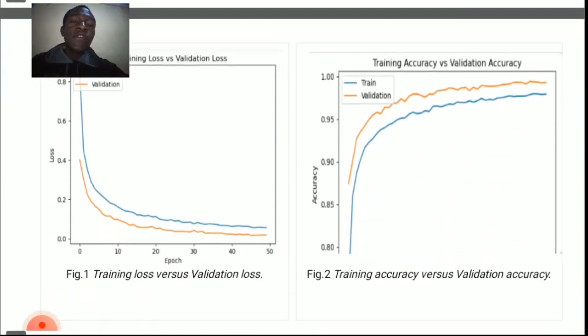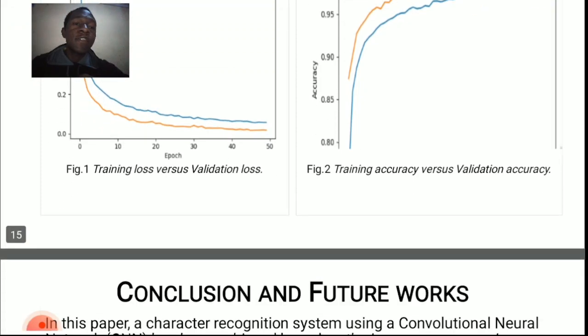Now, at this page, you can see the two diagrams, figure 1 and figure 2. Figure 1 is training loss versus validation loss. So you can see, as already explained, the losses were always declining. At the same time, for the training accuracy versus validation accuracy, these were increasing in the initial epochs, and then later they come to almost a constant value. That's the saturation value, as you can see there, in the 90s.